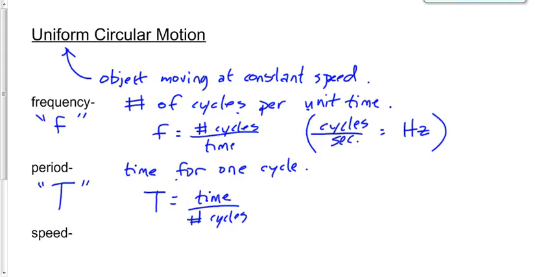Now, in the example that I just gave you, which was based on the example that Sonia gave us a few minutes ago, the period of that would be 0.5 years, right? Every 0.5 years, a new event takes place. Time is 1 year. The number of cycles was two events, okay, 0.5 years. But the standard unit for period is not years or days or weeks or hours or months or decades. The standard unit for period is going to be, what do you think it's going to be, Fraser? Seconds, right?